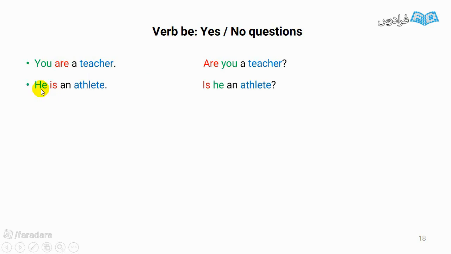Look at this one. He is an athlete. I can replace is and he to make a yes-no question. Is he an athlete? They are teachers. I replace are with they. Then I have, are they teachers?